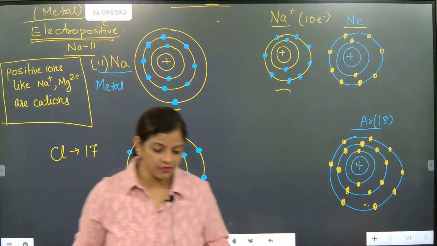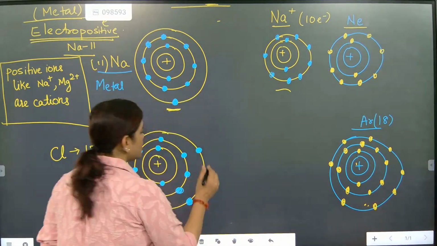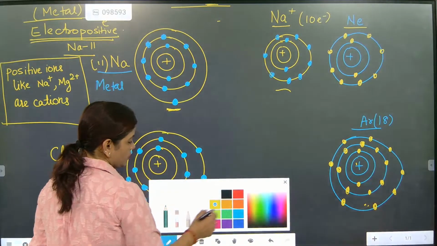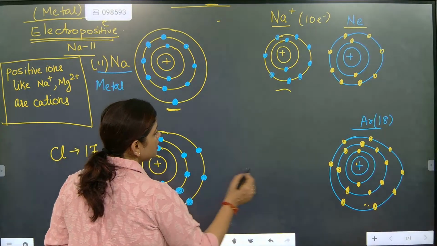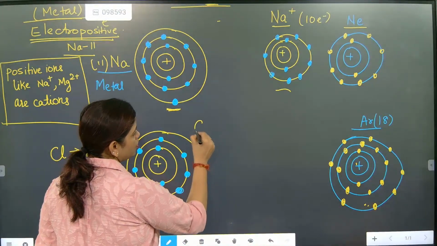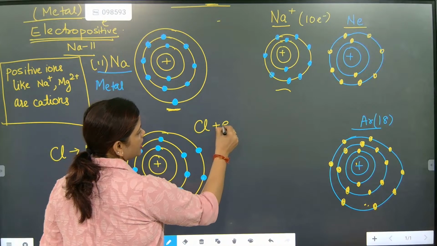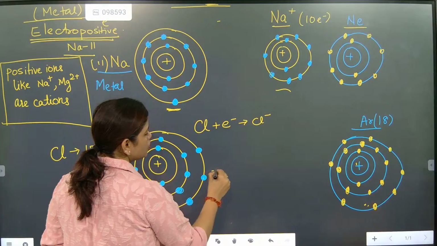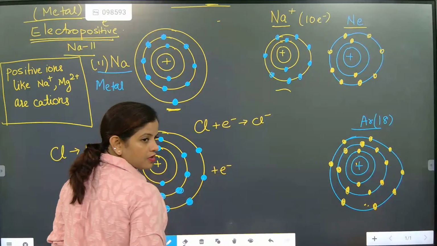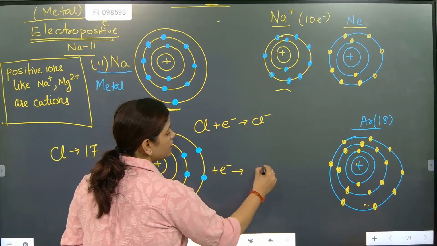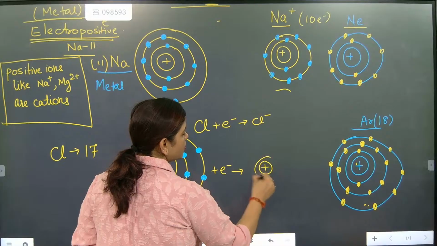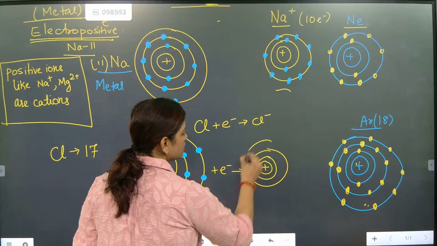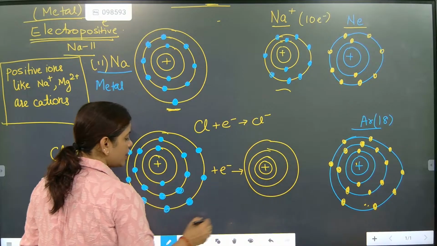So what will chlorine do? In this case, chlorine will gain 1 electron. Chlorine will do what, beta? It will gain one electron, and it will become Cl minus. So after gaining one electron, what will it become, beta? One orbit, two orbits, three orbits. So now it is looking like whom?